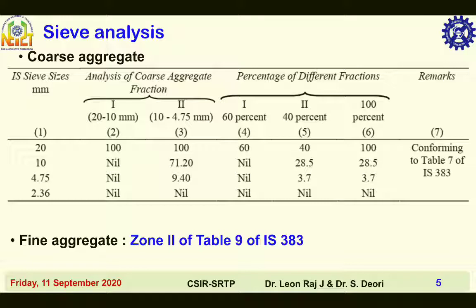Here two types of aggregates, 20-10 and 10-4.75, are used in a proportion of 60 and 40%. As per the gradation table, 100% of the 20-10 aggregates pass through the 20 mm sieve and are completely retained on the 10 mm sieve.